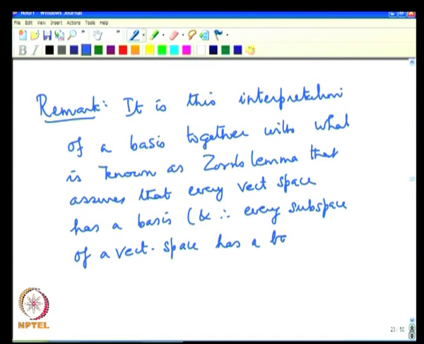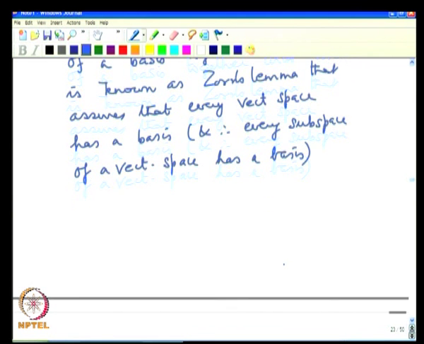We will not go into the proofs of these statements using Zorn's lemma, we will take them for granted.